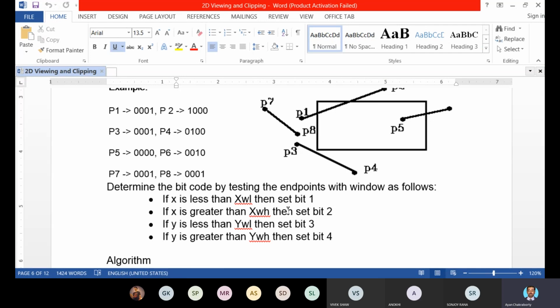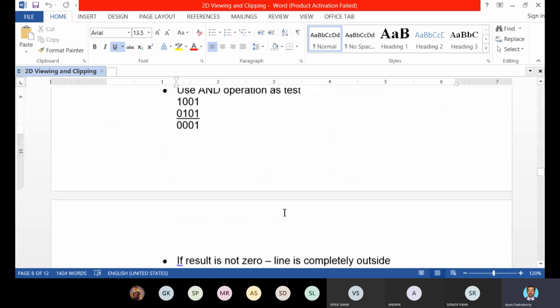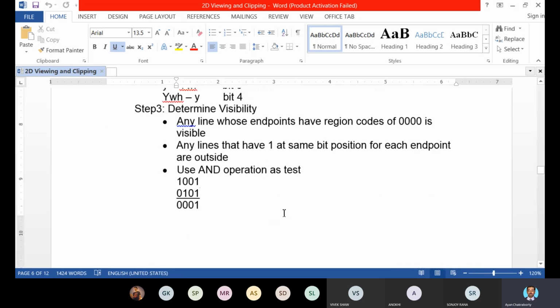This determination can be done in very little time. No checking is required, only some logical comparison and logical operations.